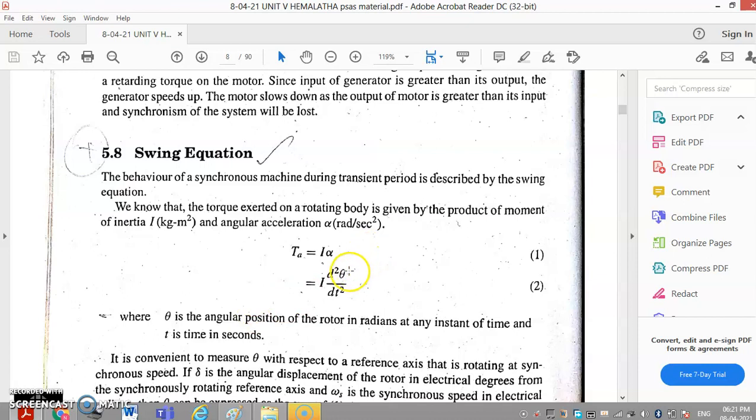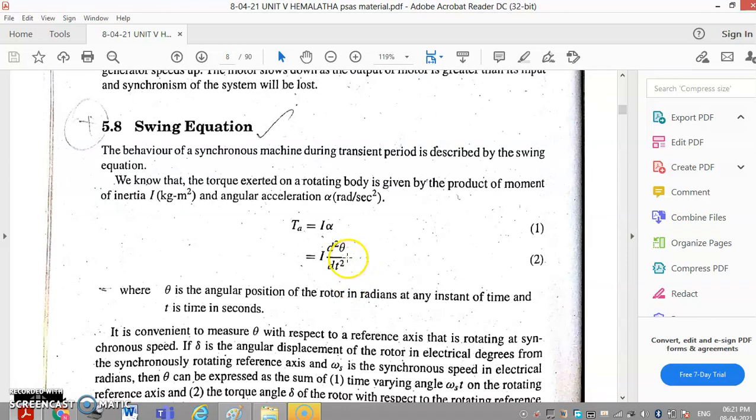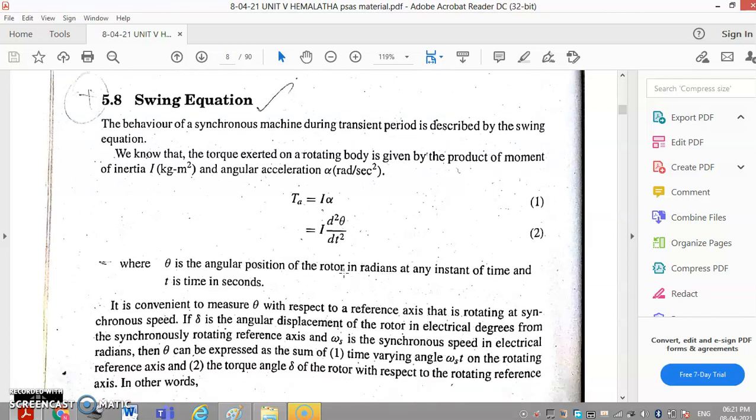Now we substitute the value of alpha: d square theta divided by dt square, because theta is the angle. Differentiating, d theta by dt is the angular velocity, and d square theta by dt square is the angular acceleration.